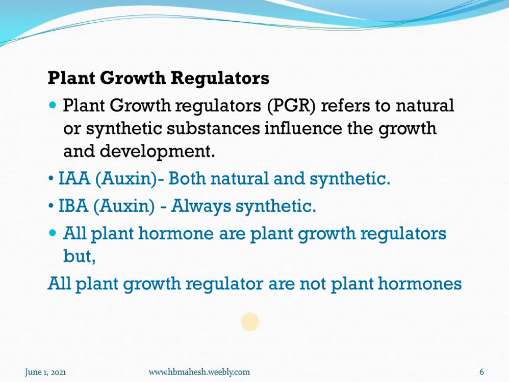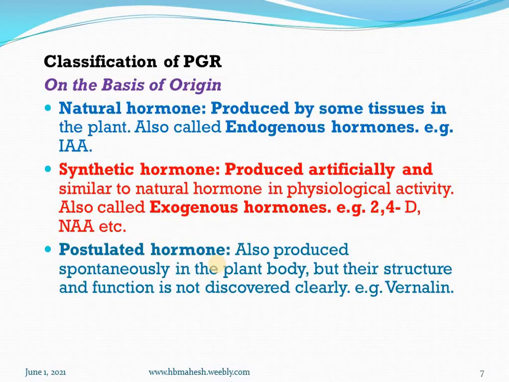Indole butyric acid is also an auxin, always synthetic. All plant hormones are growth regulators. So all plant hormones are involved in the growth of the plant. They are nothing but plant growth regulators, but all plant growth regulators are not plant hormones.